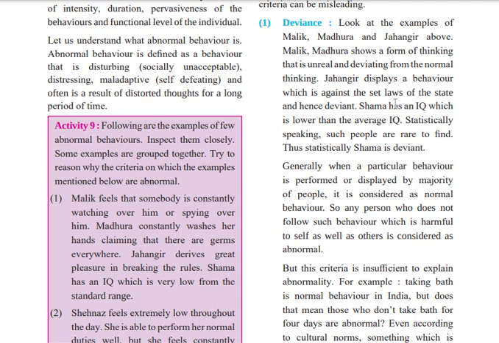Just imagine Shama washing her hands. If many people are doing the same thing, that is acceptable behavior. During the lockdown many people were washing their hands, which is acceptable to society. Any person who does not follow such behavior, which is harmful to self as well as others, is considered abnormal.